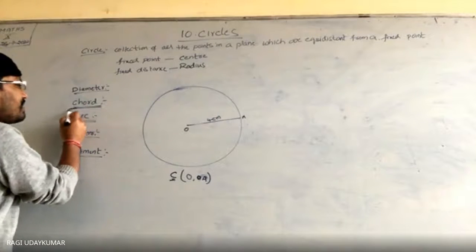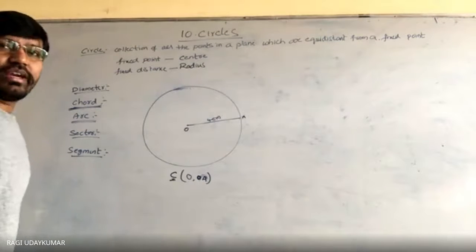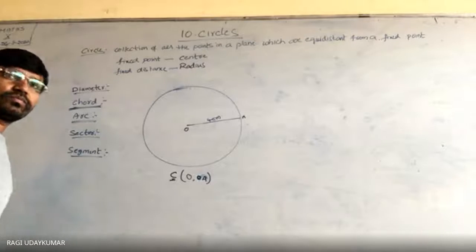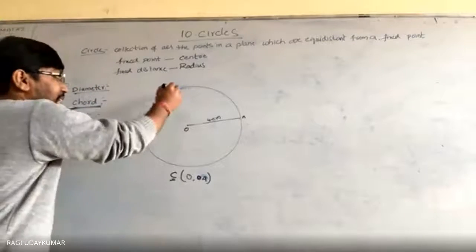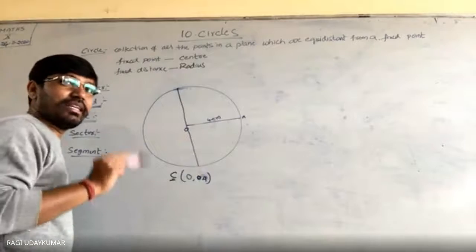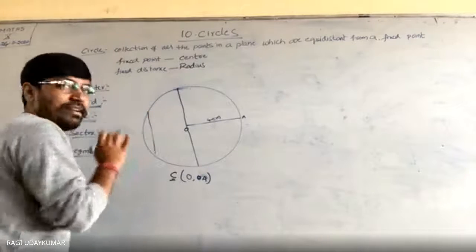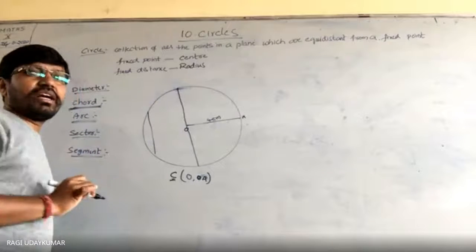And what is this one? Can anyone spell it? Chord. Yes, chord. What is meant by a chord? Sir, a line which does not pass through the center in a circle. No, no, no. If it passes through the center also, it is a chord. That means this diameter, this is also a chord. You are thinking that only a line that does not pass through the center is a chord. No. What is the simple definition of the chord?